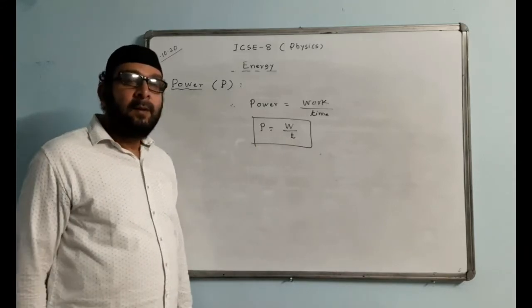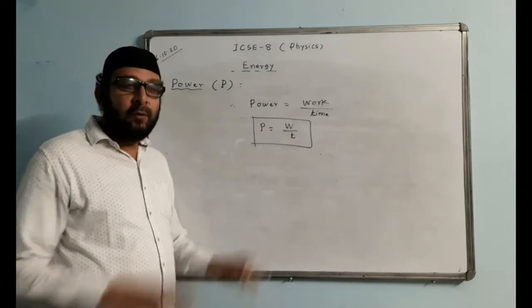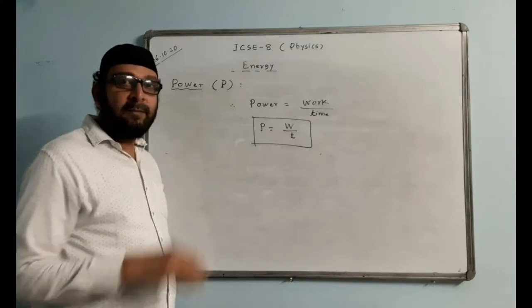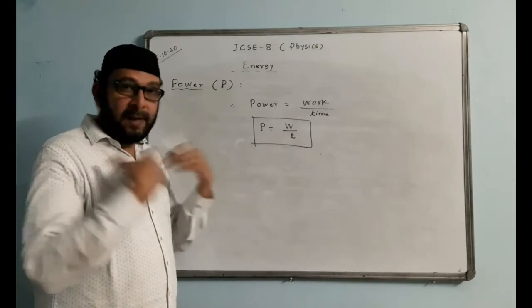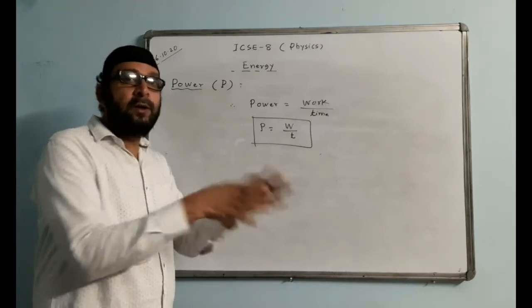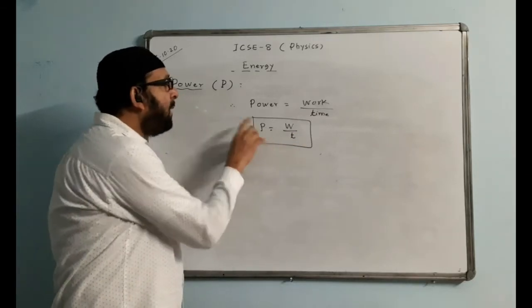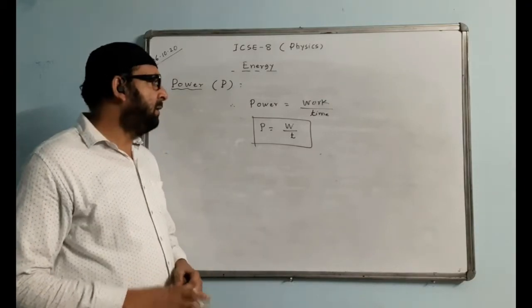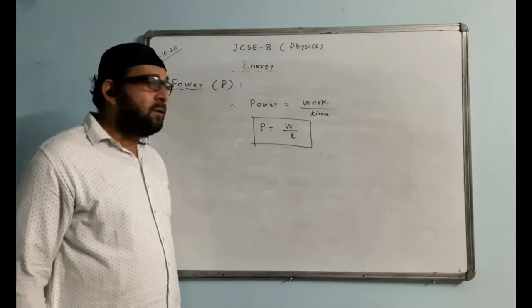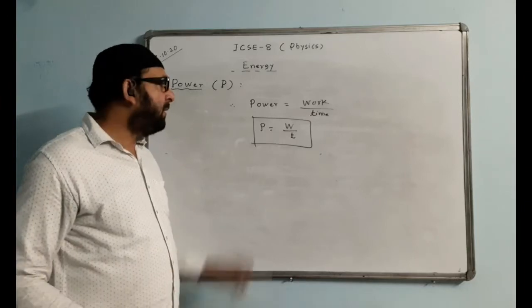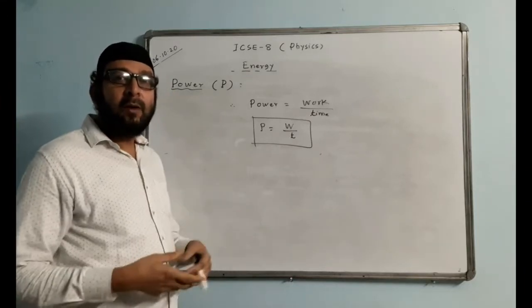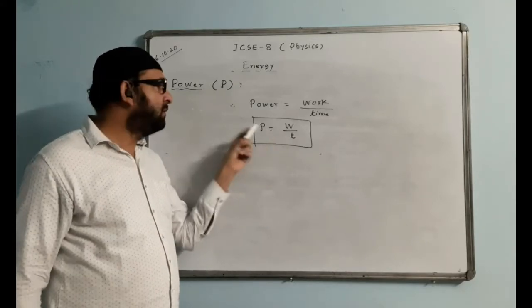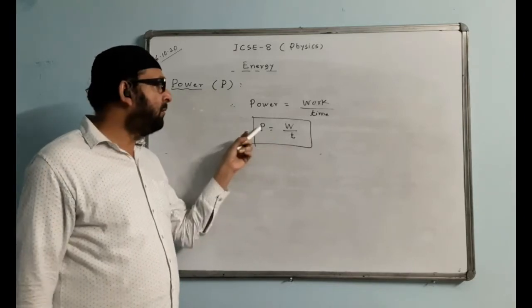For example, a machine we consider more powerful than a man normally. You know why? Because a machine does the work in a shorter time. The person manually will do it in a longer time, the machine will do it in a shorter time. Time is less and power is more. So a machine is considered more powerful than a man normally, basically I'm saying. Because a machine will do the same work in a shorter time, whereas the person will do it manually in a longer time. So power is decided by the time factor. If the time factor is less, power is more. If the time factor is more, then power is less. Just the opposite.